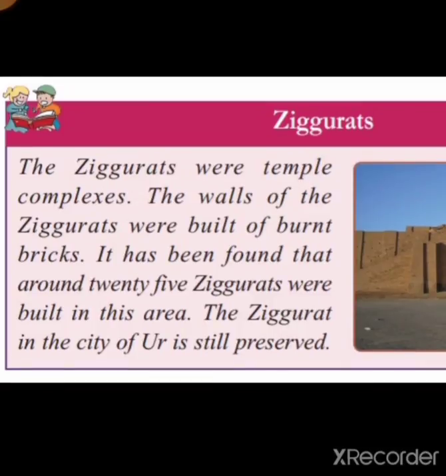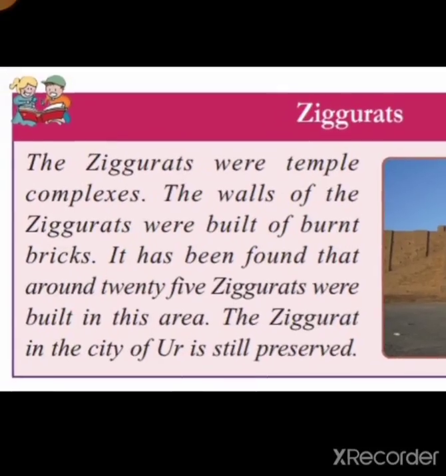And the other things we studied with regard to Mesopotamian civilization: it evolved between two rivers, Euphrates and Tigris, and Mesopotamia is now in Iraq, and they used a script known as cuneiform script.